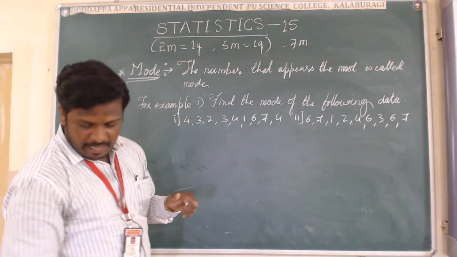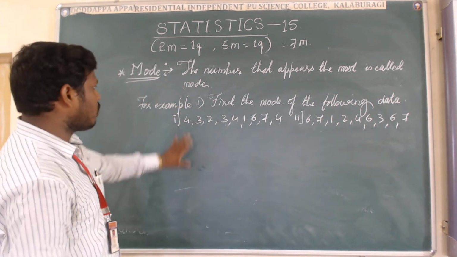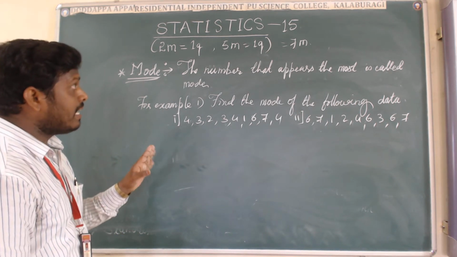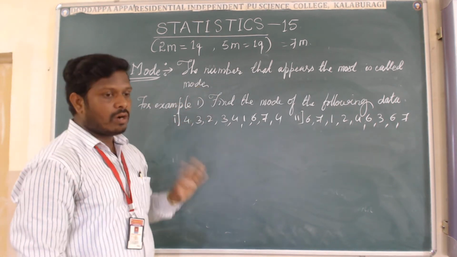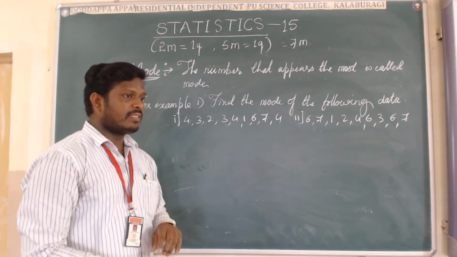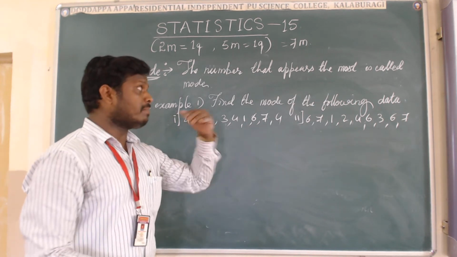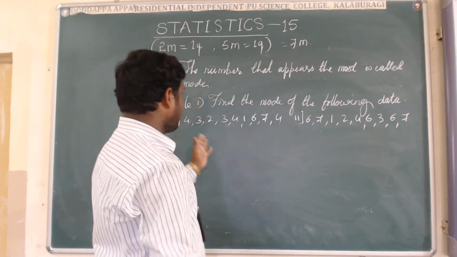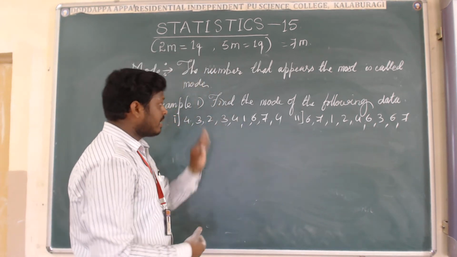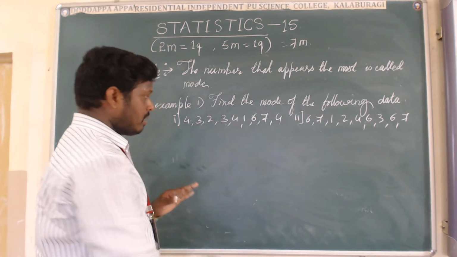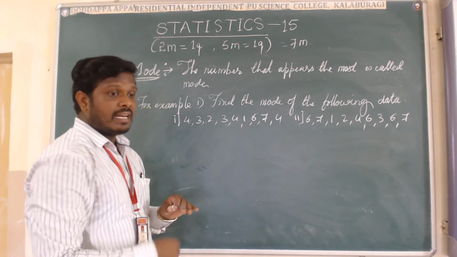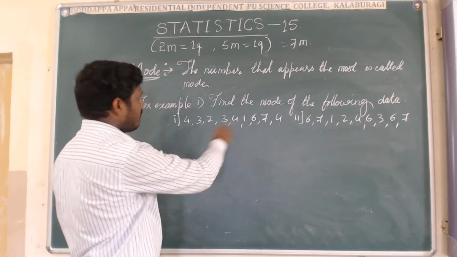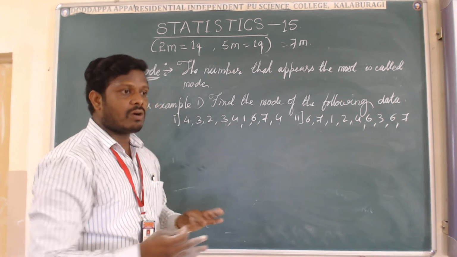Please read the definition on the board, then go and solve this question. The number that appears the most is called the mode. In the given observations, whichever number repeatedly comes, that appears the maximum number of times, the one that appears the most in the given observations is called the mode.